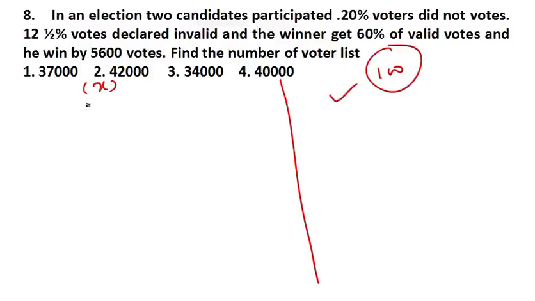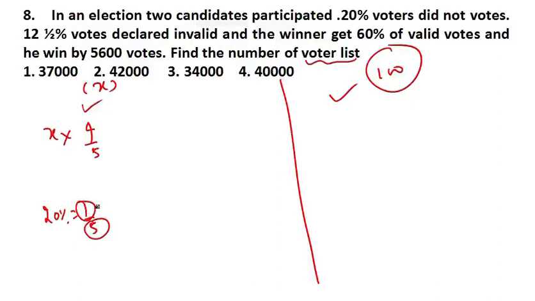So I will solve using the X method. Here, the question is ditto the same as what we did last. It is asking for the total voter list. Total voter list is X. 20% did not vote, so what is 20%? 20% is 1 by 5. So out of 5, 1 person has not voted. It means 4 by 5 people have voted. If out of 5, 1 has not voted, that means 4 by 5 people have voted.